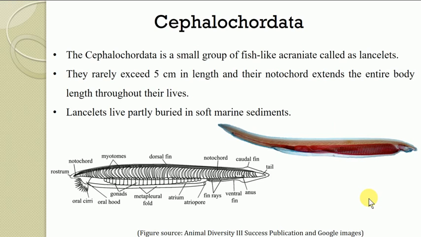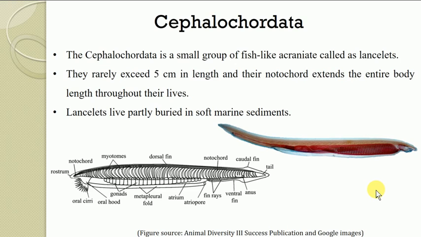First of all, the cephalochordates are a small group of fish-like acraniate organisms, commonly known as the lancelets, because if you see the shape of this organism, it resembles a blood lancet. They are rarely more than 5 centimeters in length, so comparatively they are small organisms.